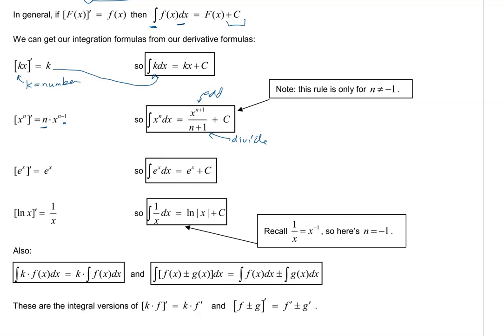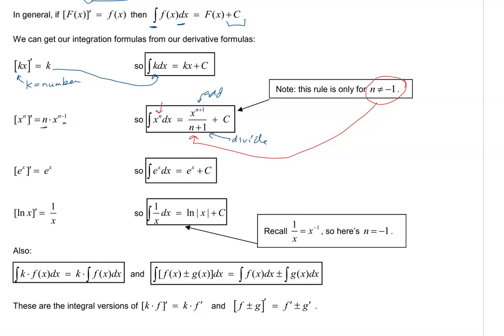And this rule has to be only for n not equal to -1, because think about that n plus 1. If we try to plug in a -1 for n, we're going to end up dividing by 0. So that's a problem. So the power rule is only for powers not equal to -1. That's that power right there. And we have a rule for that down below. We'll come back to that.